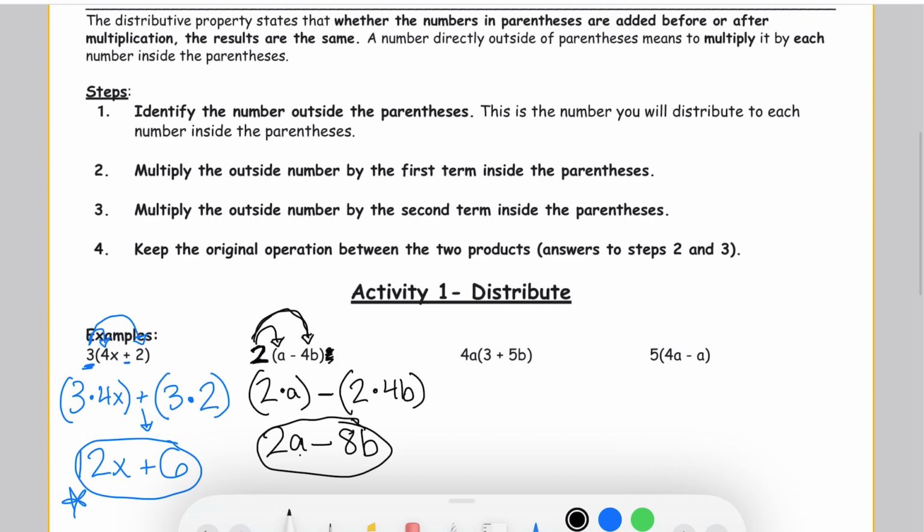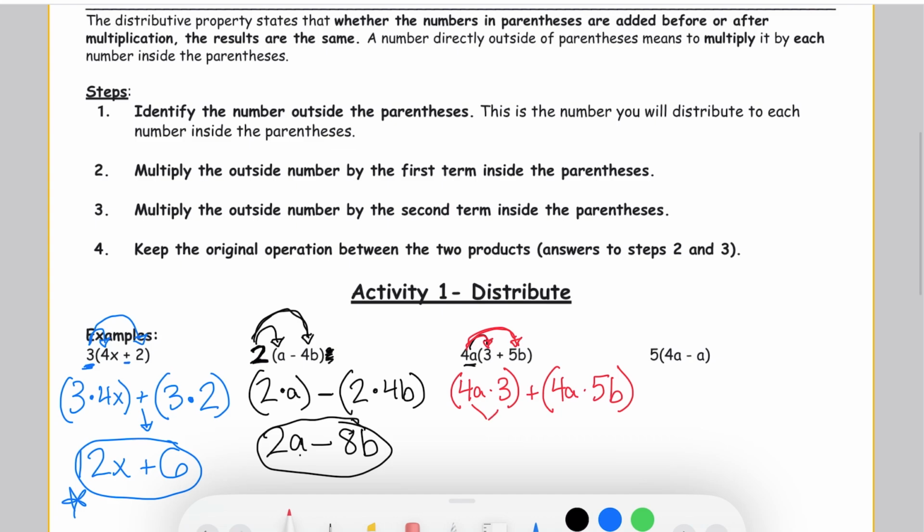Okay, next one, we're going to multiply 4a by both of the parts inside the parentheses. So we're going to multiply it by 3 and multiply it by 5b. And I want to see those arrows so you don't forget to do a part. So I'm going to write 4a times 3. And I'm going to add that, and I'm going to multiply 4a by the second term, 4a times 5b.